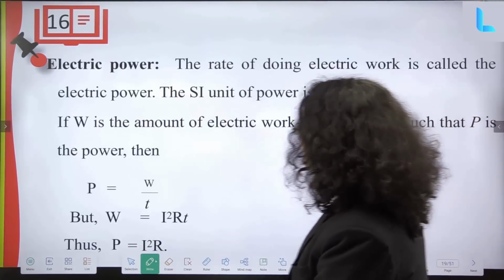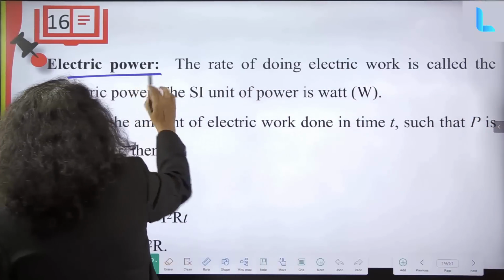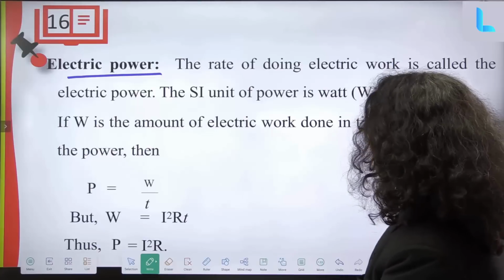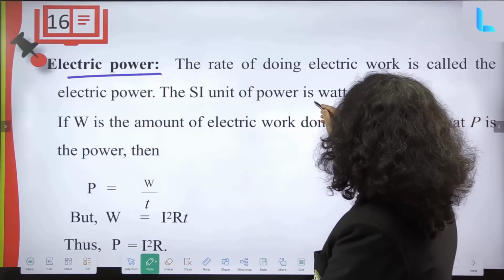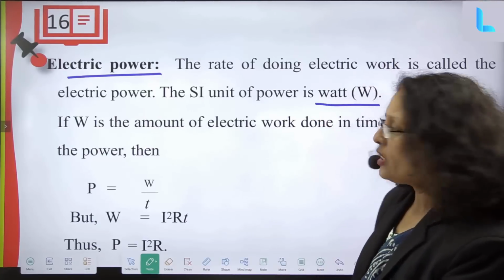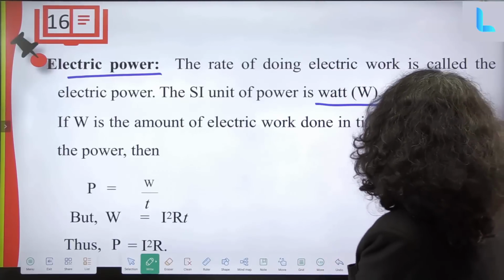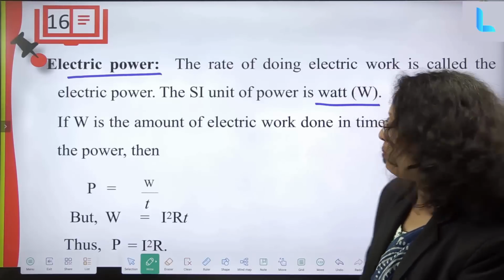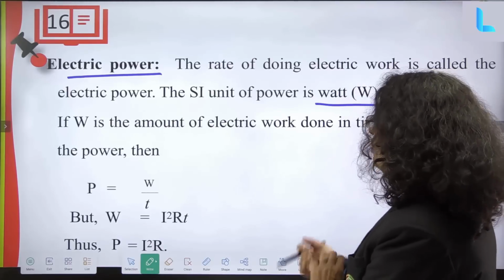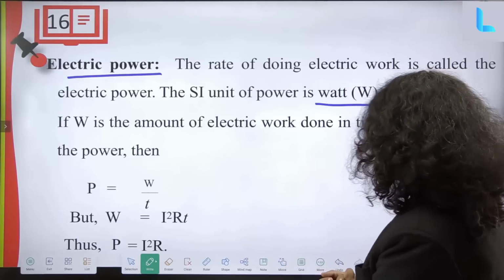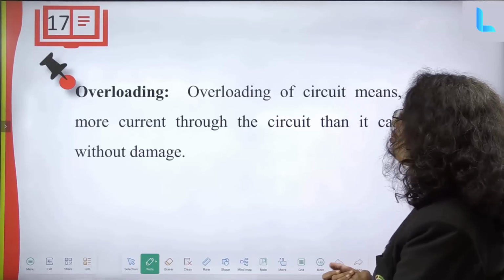Okay, now what is electric power? Electric power is the rate of doing electric work. That is only called electric power. The SI unit will be watt. Okay, so if W is the amount of electric work done in time T, and P is the power, then P will be equal to W by T, but W is equal to I square R into T. So P is equal to I square into R.